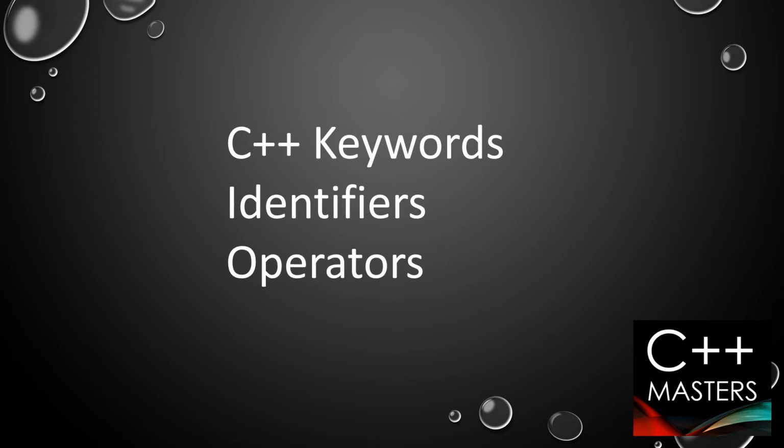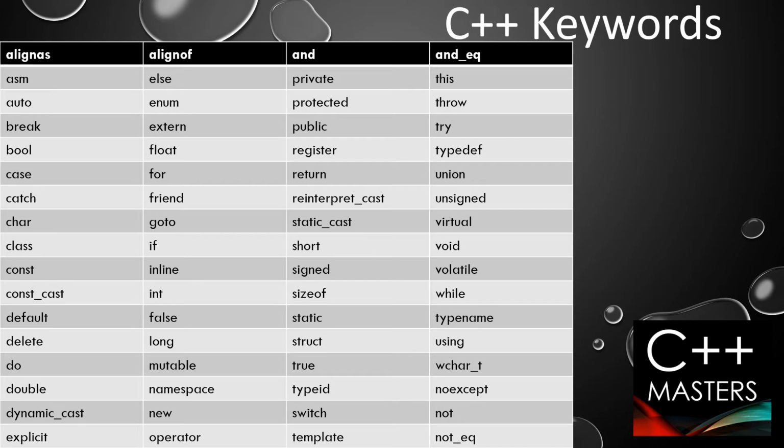First of all, we will be doing C++ keywords. This is a list of C++ keywords. Basically, the keywords are the reserved words that have a special meaning in C++, and you cannot use them for your own purposes. For example, int, char, and if are C++ keywords, and you cannot use them for creating your own variables. You have to remember all of these so that you do not make any mistakes.